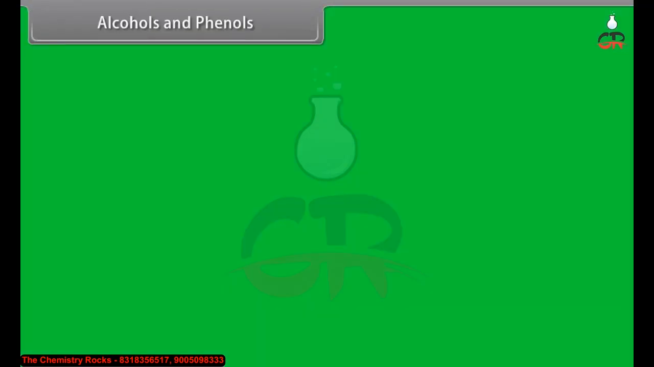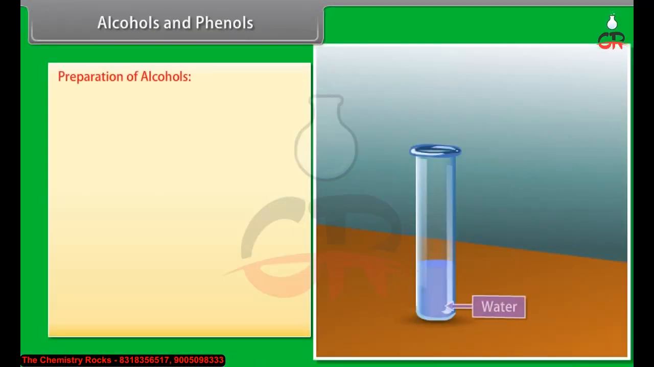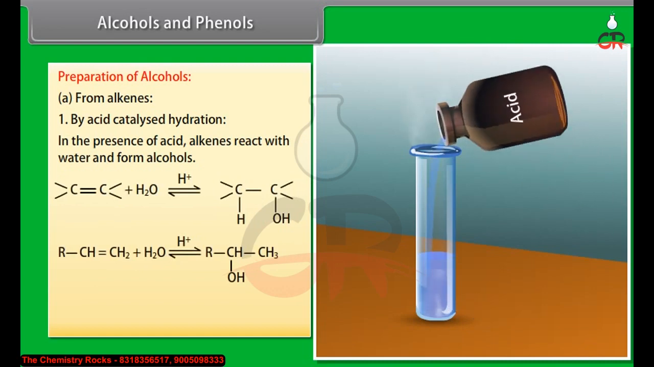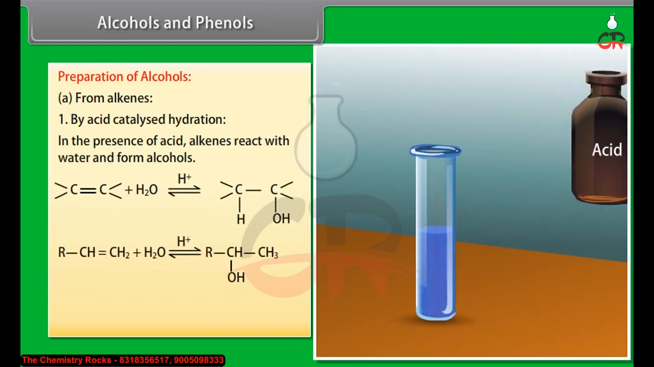Alcohols and phenols. Preparation of alcohols. From alkenes. By acid catalyzed hydration. In the presence of acid, alkenes react with water and form alcohols.